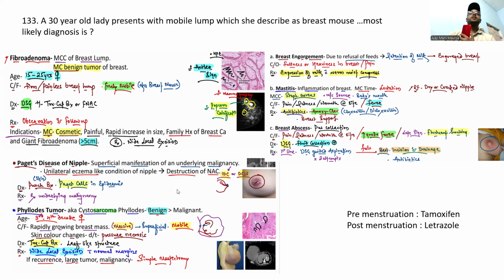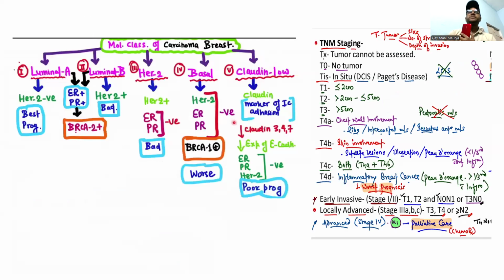Please remember this one. Next, please also remember the TNM staging of the breast tumor. Please remember T4, T4B and T4D are very, very important, guys. T4B is skin involvement, with satellite lesions and peau d'orange. Only skin involvement is T4B.